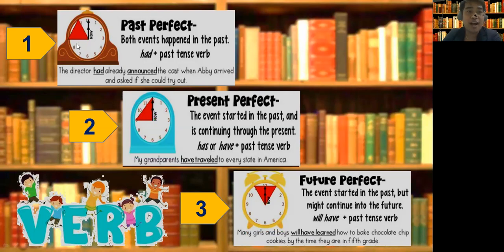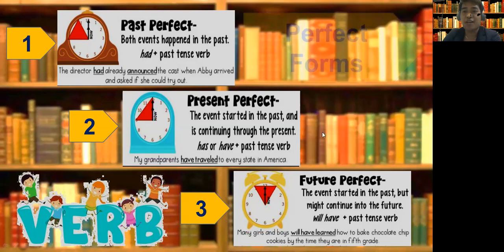Let's take a look at this clock illustration. For past perfect, this is the now. The action, two points in action, one point in action, and another point in action, all in the past, right? Look at this. It meets somewhere here. The action just happened in the past. Look at this clock presentation here. Action in the past, and it has to do with the present or the now. And look at this. Some point in the past, and it goes beyond through the future.